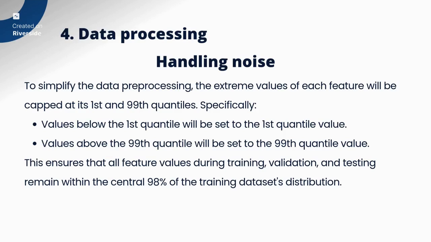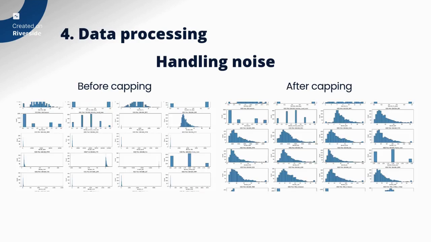To handle the noise, we decided to use quantile capping. At first we did try to remove the noise by finding the threshold manually, but that is a very tedious task. We decided to get the data in the range of the 98% percentile by capping the left side of the distribution at the 1st quantile and the right side of the distribution at the 99th quantile. So generally, we did some quantile based filtering and capping for all features in the data.